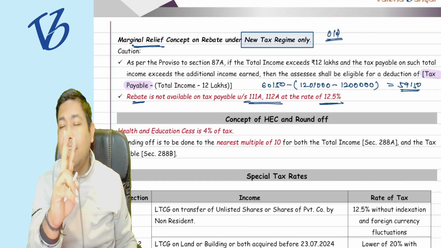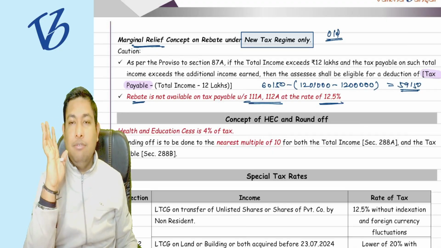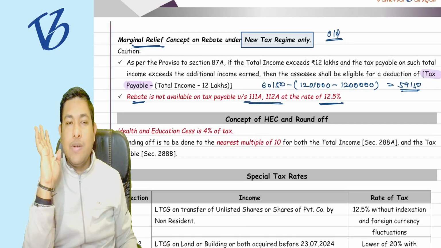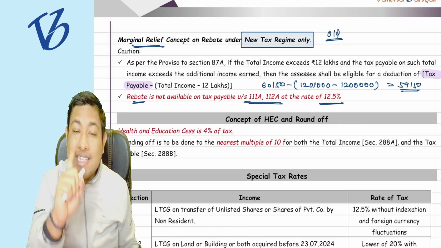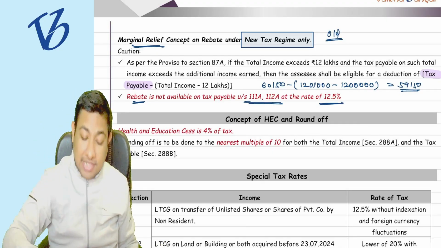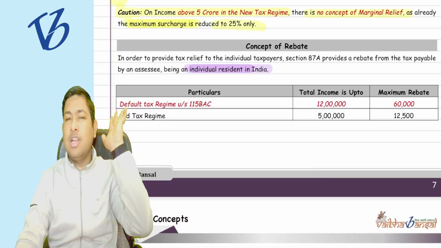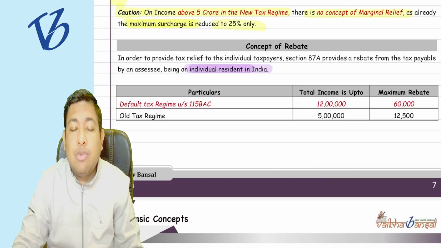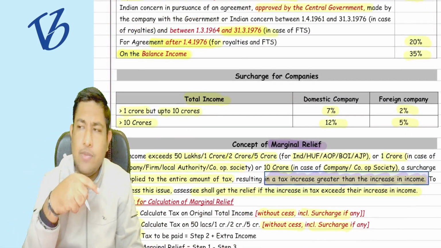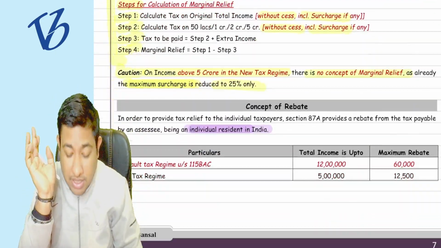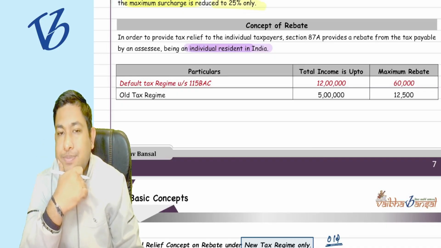Another second thing you need to remember very importantly: the government wants the voter bank. That's why all these benefits were given. So who votes? The residents of India vote, not the non-residents. That is why the benefit is given to individual residents of India, not to non-residents. There is no concept of rebate for the non-resident, but the concept of marginal relief is applicable to them. Understood or not?